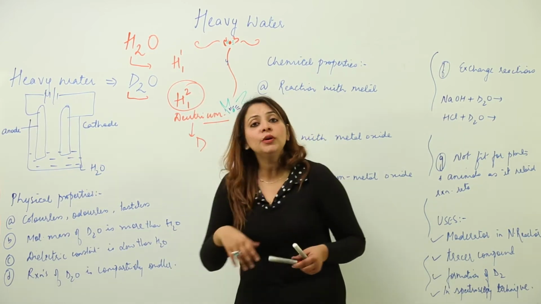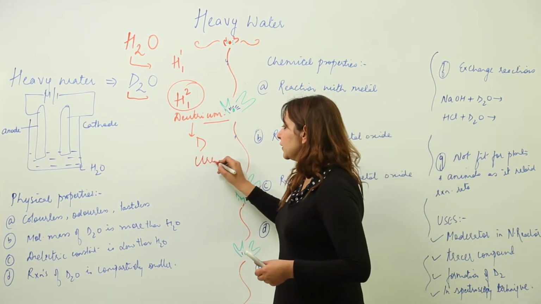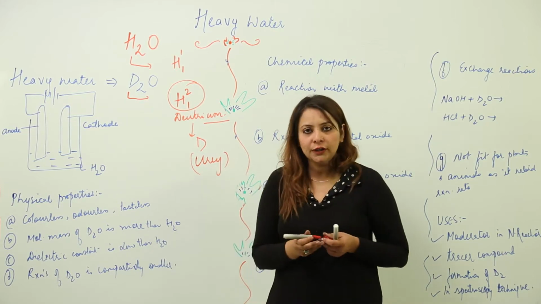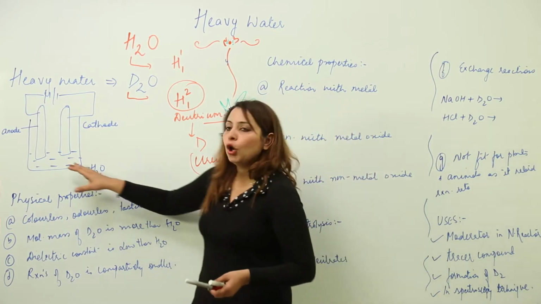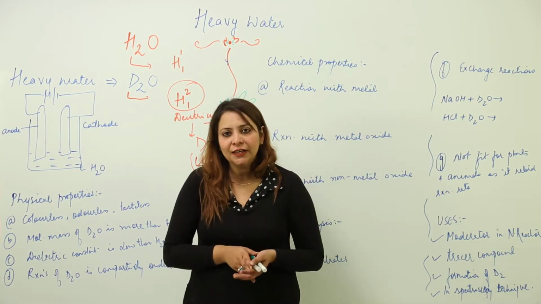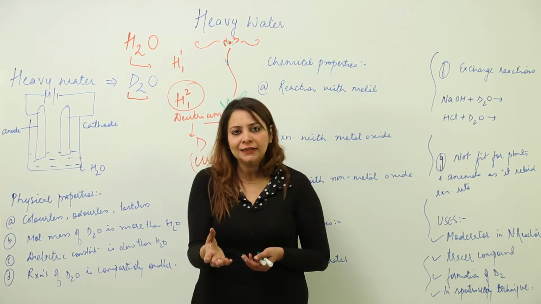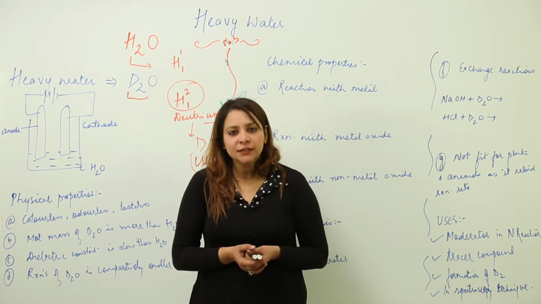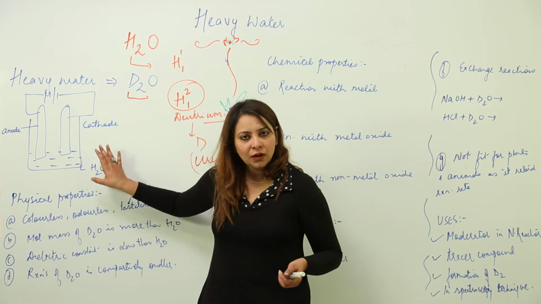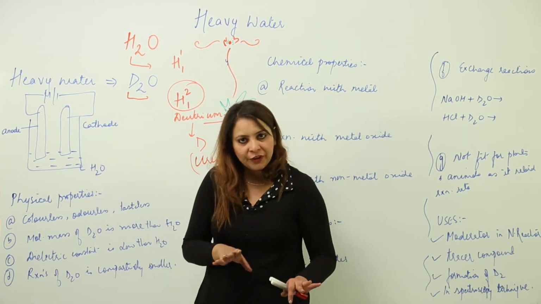Now how do you get heavy water? It is the Urey experiment which led to the discovery of heavy water. If you take normal acidified water, because you know that normal water is a poor conductor of electricity, there has to be a certain impurity, a salt or something like that, that makes the water a good conductor. So it is not distilled water here. Let's say it is tap water, right?